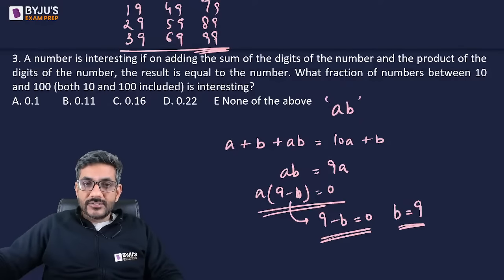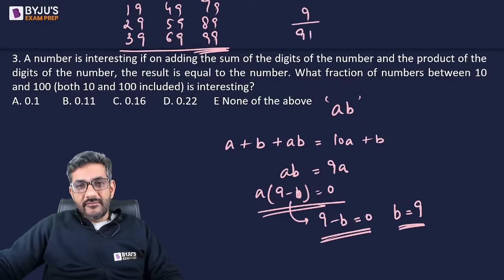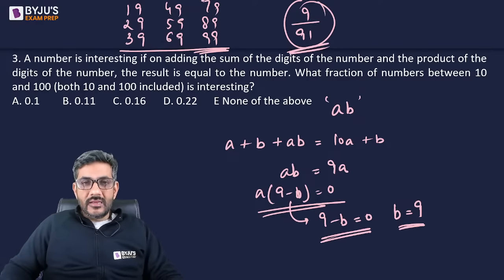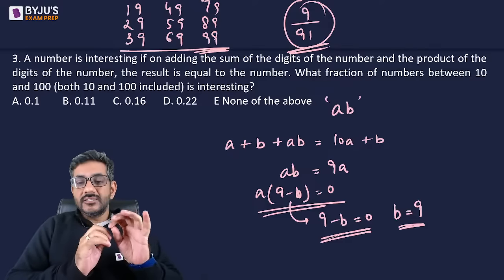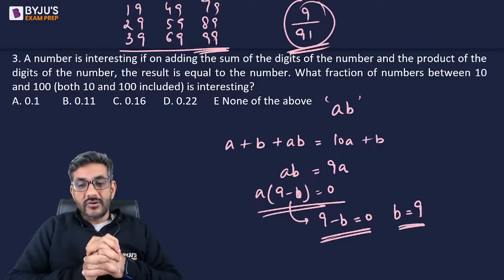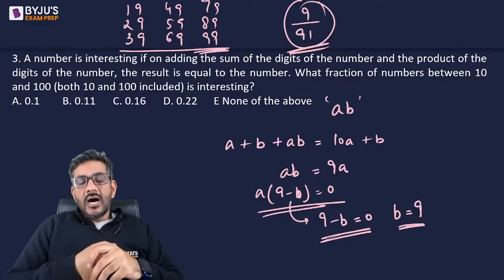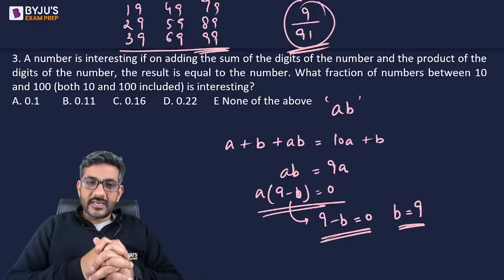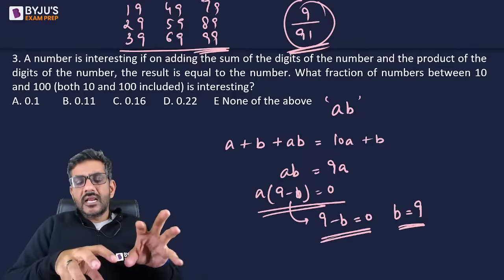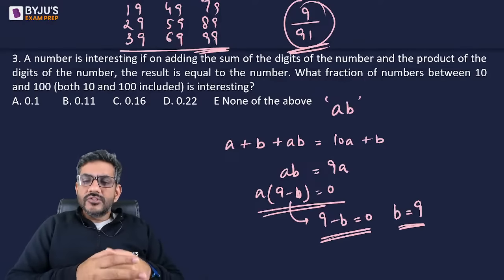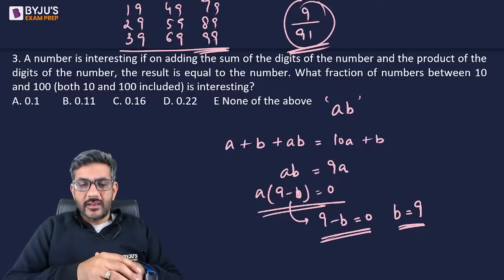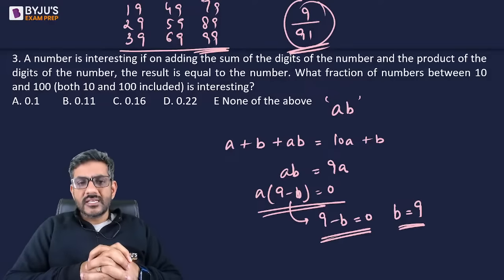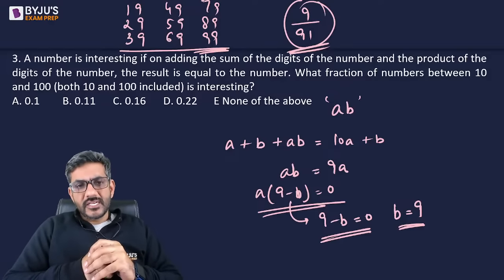So actually my answer should be 9 numbers out of 91. The fraction is 9 by 91, and 9 by 91 is not equal to any of the 4 options. It is closest to option A, but actually it is not equal to any one of them. So my answer is none of the above. हाँ, approximate बोल देता तो शायद मैं आंसर निकाल देता. एग्जैक्ट बोल दिया तो यहां पे, अगर आप ध्यान दे लेते, total number of numbers is 91, so how can a fraction be equal to any of the options when you have 91 in the denominator? So straight away we could have got the answer as none of the above, within probably 4-5 seconds.